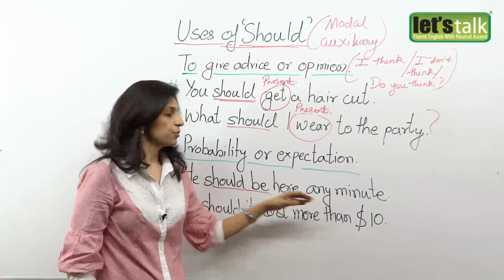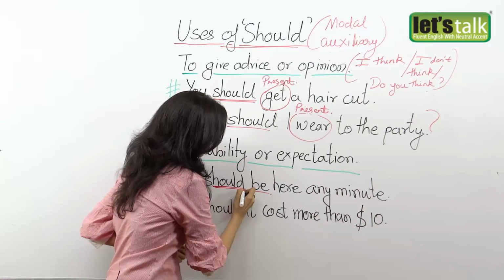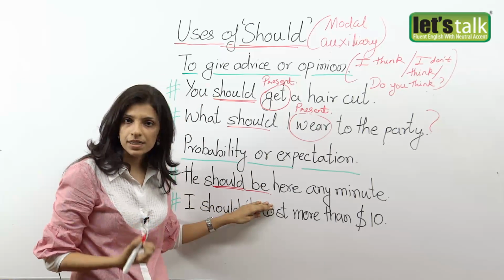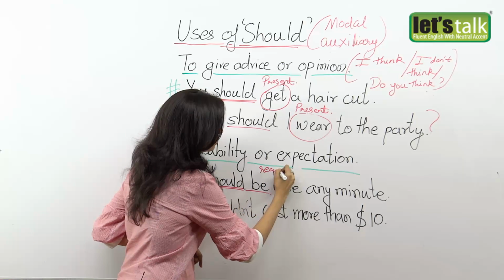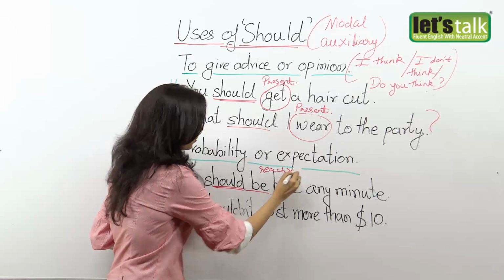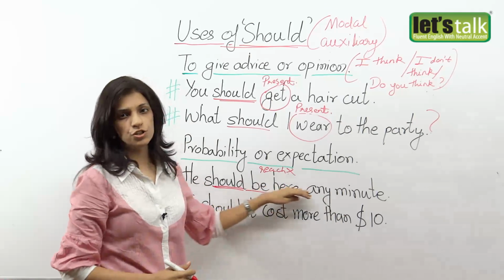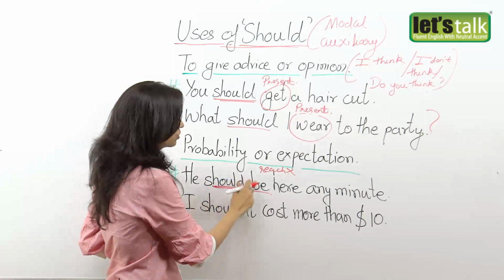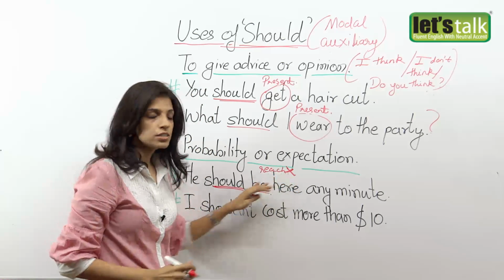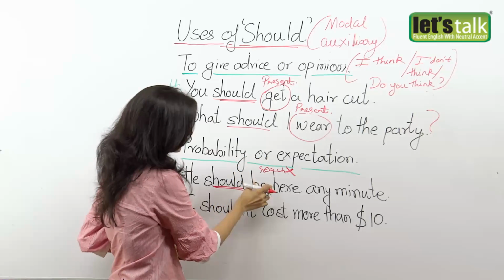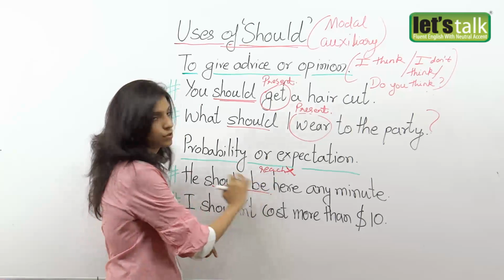Now friends, I would like to tell you one thing. When you use be after should, okay, a lot of people get confused. They say he should be reach here any minute, which is wrong. Now either you say he should be here any minute or he should reach here any minute, but not he should be reach here any minute. This is wrong, because after should you have the verb in the present form. You have only one verb in the present form and not two verbs.